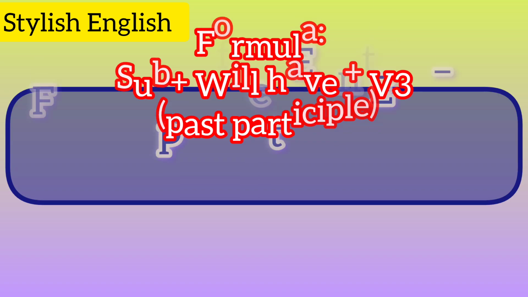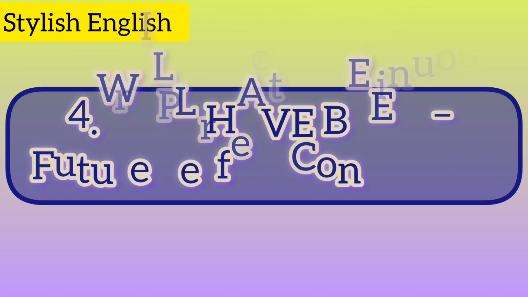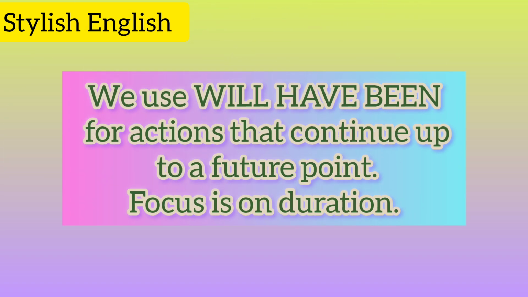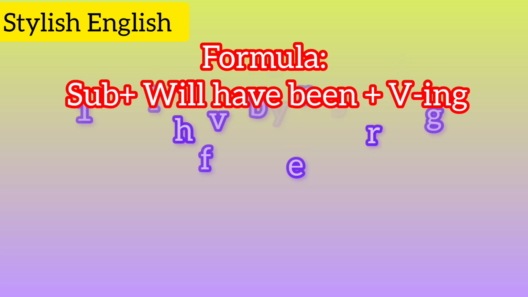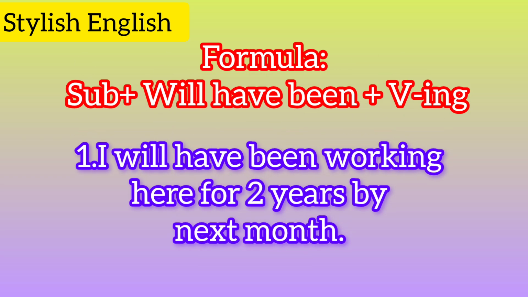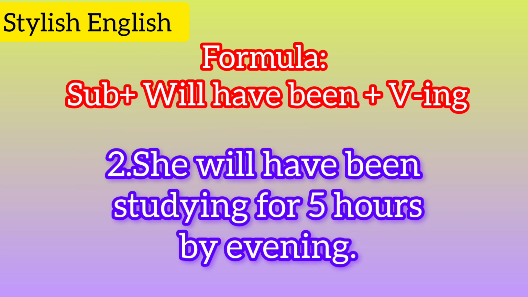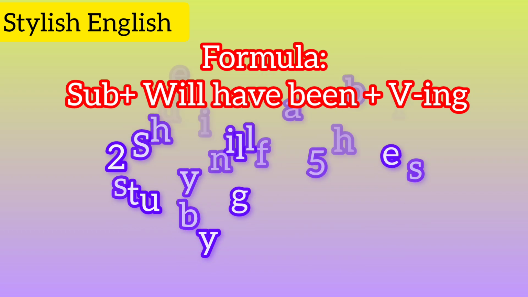4. Will have been, future perfect continuous. We use will have been for actions that continue up to a future point. Focus is on duration. Formula: will have been plus V-ing. Examples: I will have been working here for 2 years by next month. She will have been studying for 5 hours by evening. They will have been traveling all night.